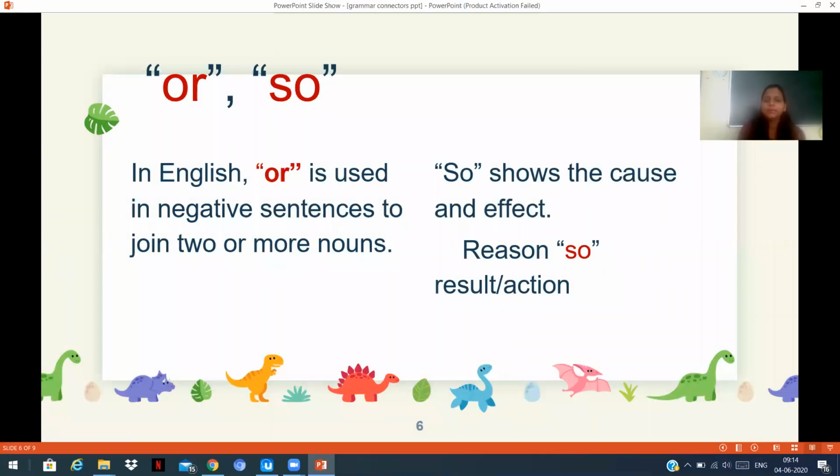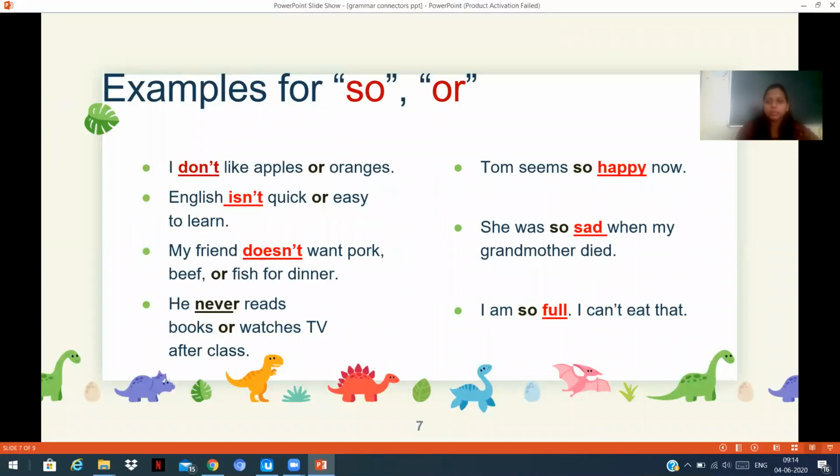Now, let's see when do we use or, so. We use or when a sentence or a statement has a negative statement. When do we use so? So is used to show the reason. The first part of the statement shows the reason, and the second part of the statement shows the result or the action. Let us see a few examples for that.